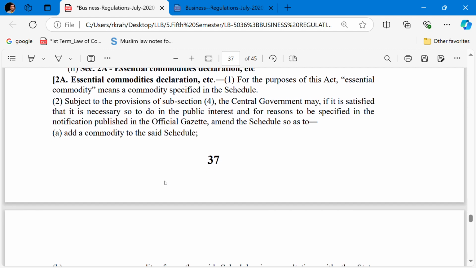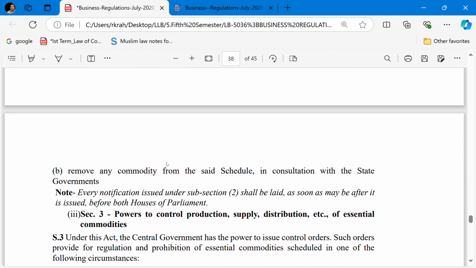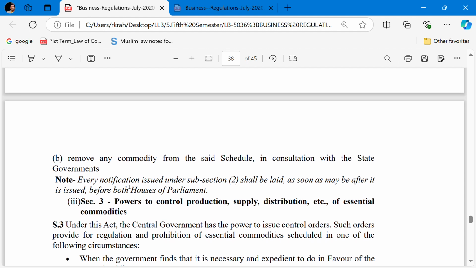The Central Government has the power to add a commodity. Okay. It can also remove any commodity from the said Schedule in consultation with the concerned states. Note: every notification issued under subsection 2 shall be laid, as soon as may be after it is issued, before both Houses of Parliament.